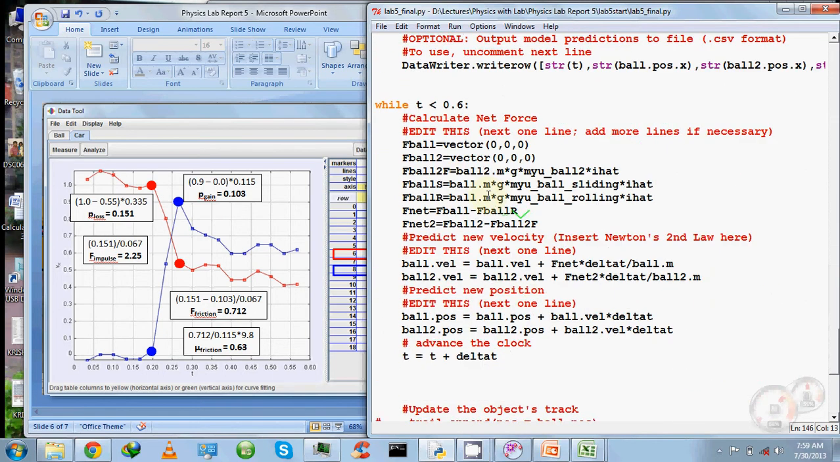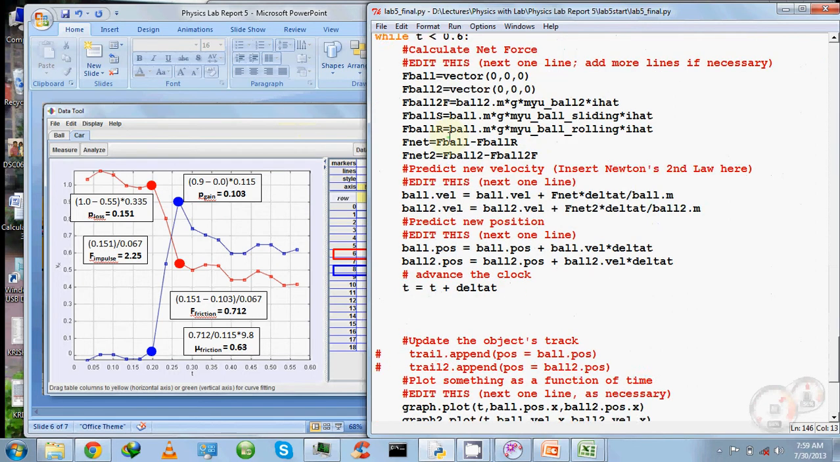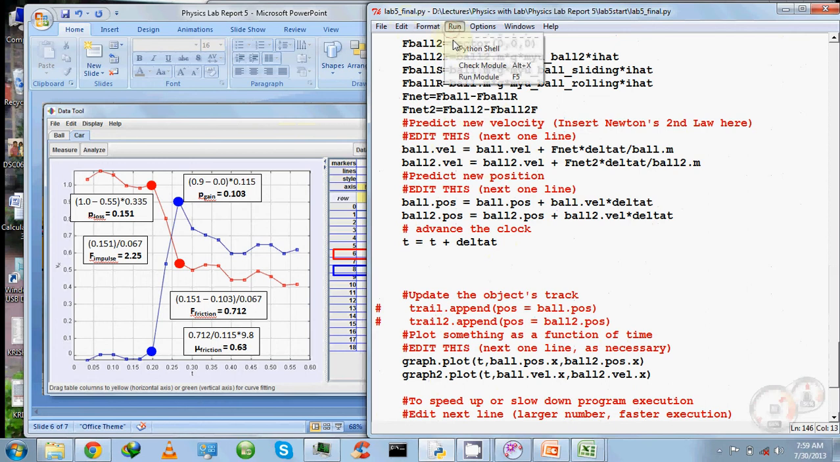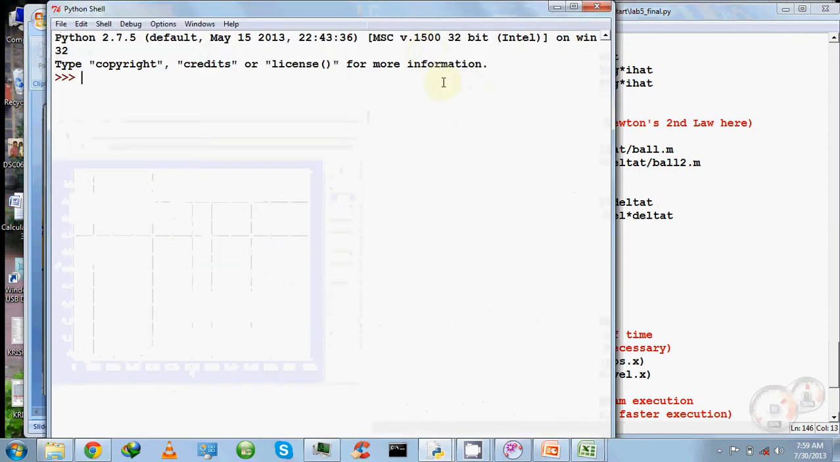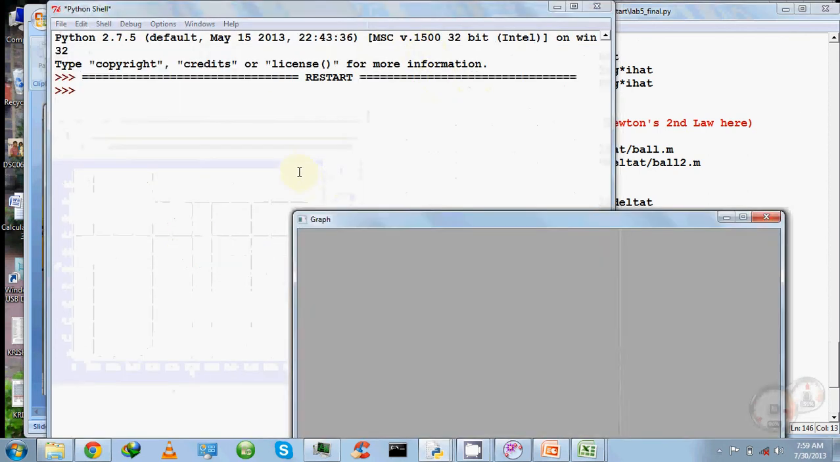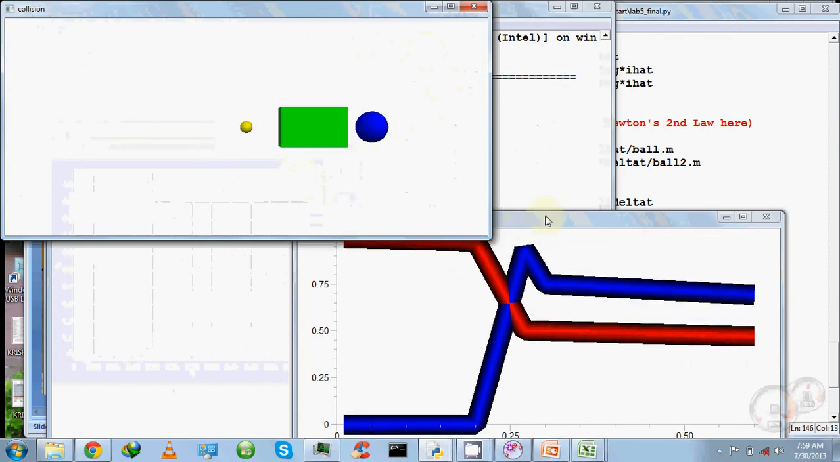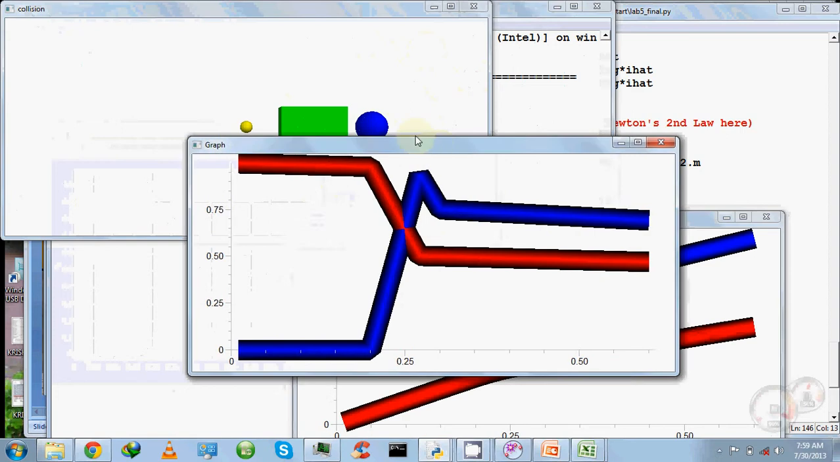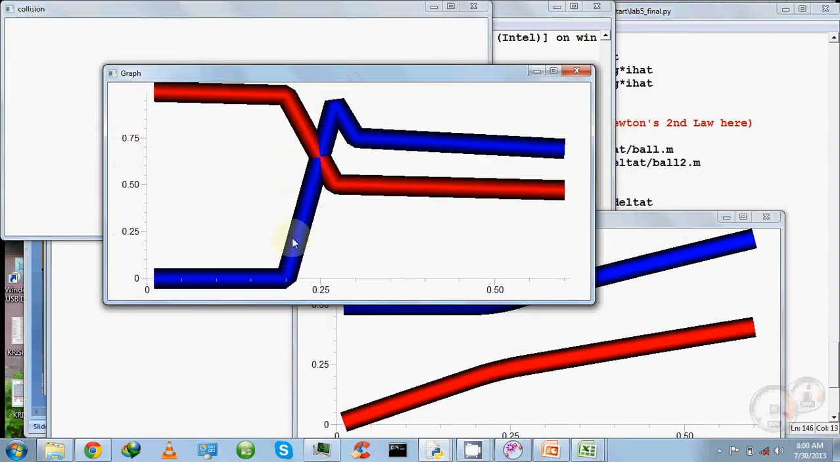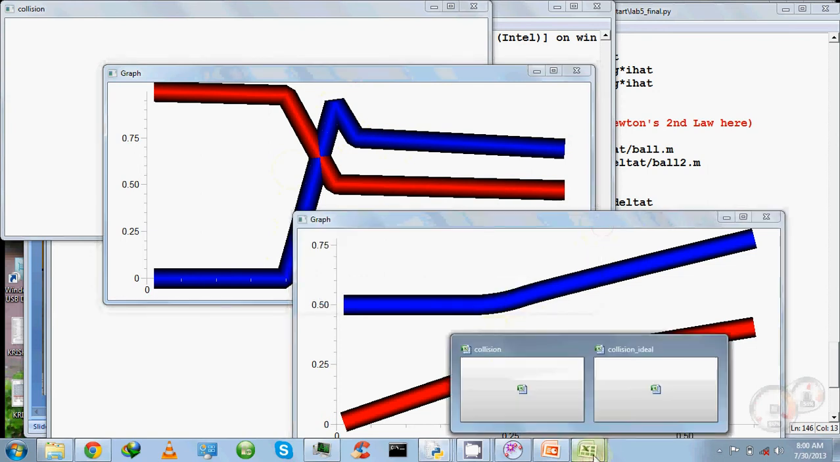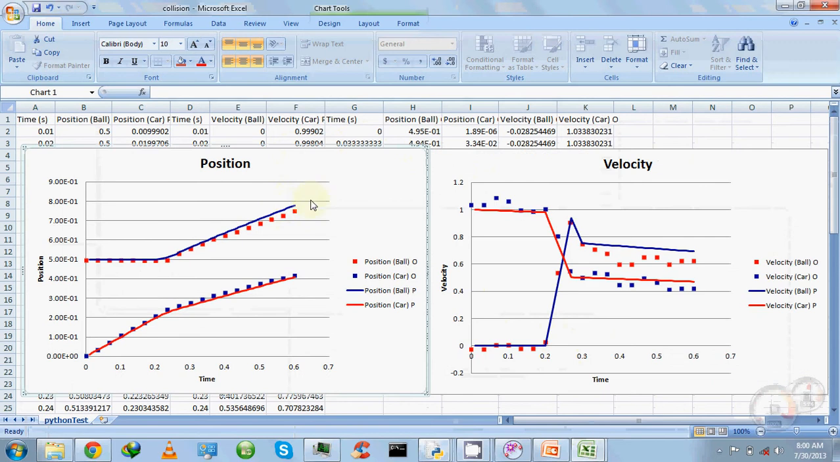Let's now run this model. We see the car comes in contact with the ball and they start rolling. If you look at the velocity graphs, you can see the kind of kink we have seen in the observation data. And this is the position data. If we compare it on the plot, we can see that we are making much closer predictions in the position data as well as the velocity data.